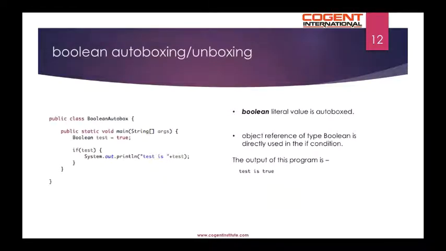Boolean autoboxing or unboxing example. In this code, we have a boolean literal value, which is assigned to test, which is of type Boolean. So this is autoboxing in action. And the object reference of type Boolean is directly used in the if condition. So the output of this program is as shown below.